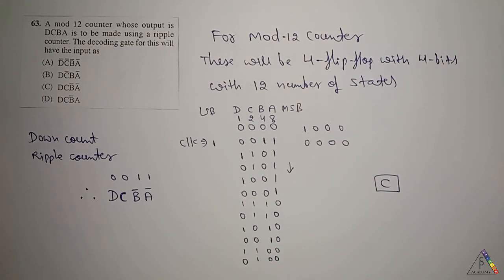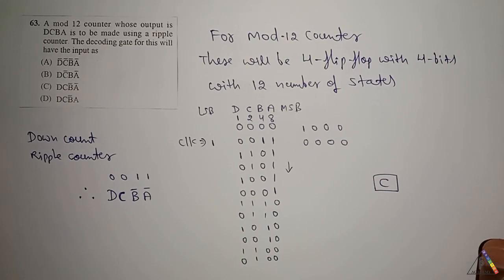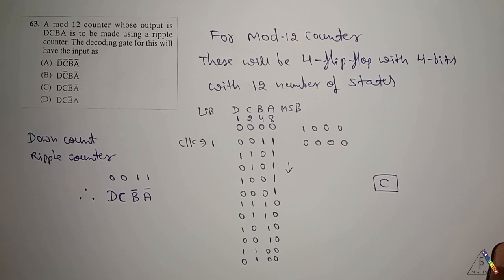Next question. A mod 12 counter whose output is DCBA is to be made using a ripple counter. The decoding gate for this will have the input as.